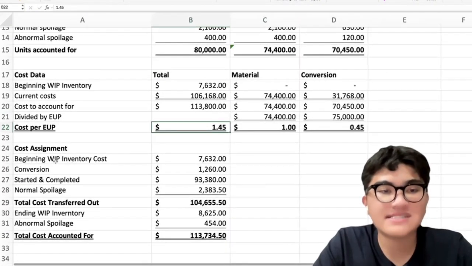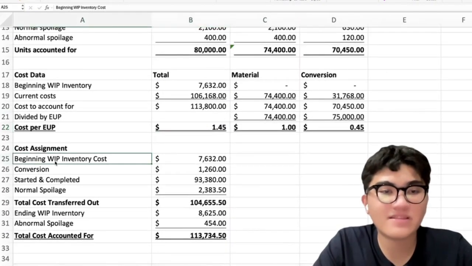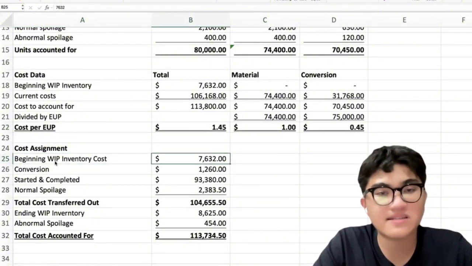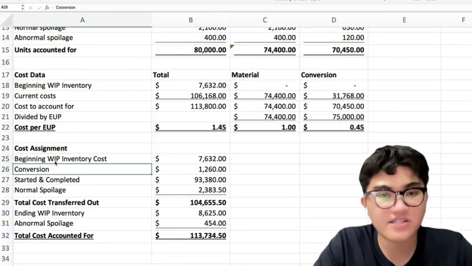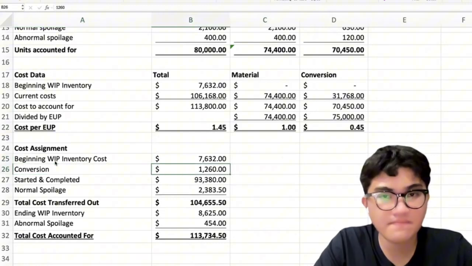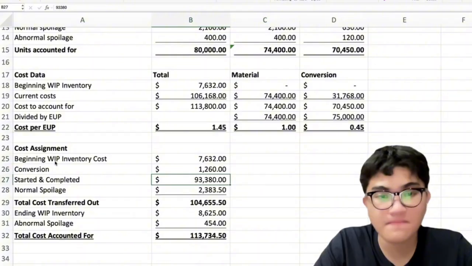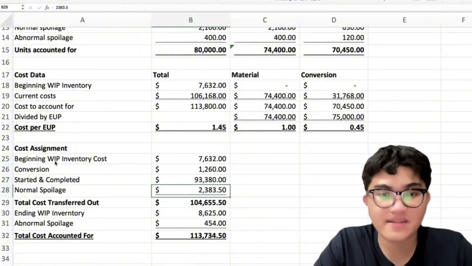Now, cost assignment, beginning work in process inventory cost, 7,632. Conversion cost, 1,260. Okay. Started and completed, 93,380. Normal spoilage, which is 2,383.50.